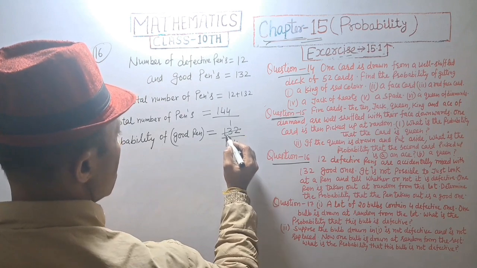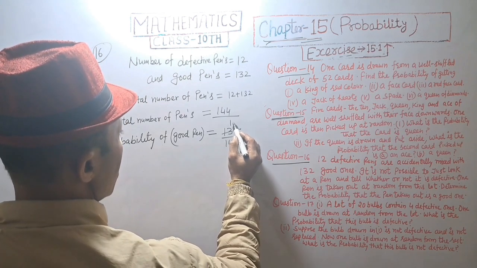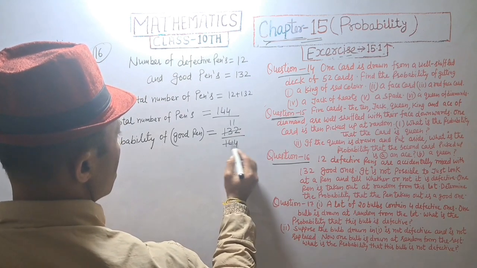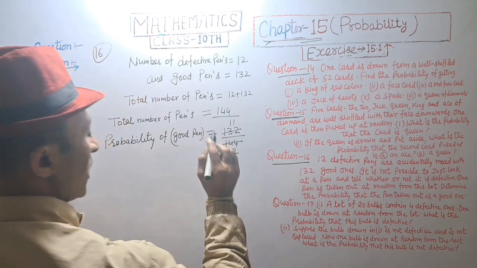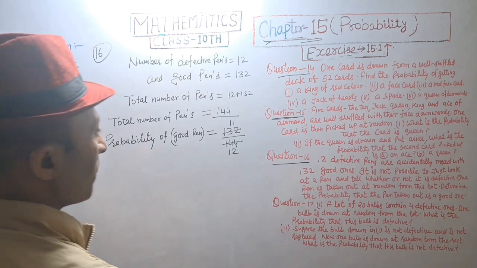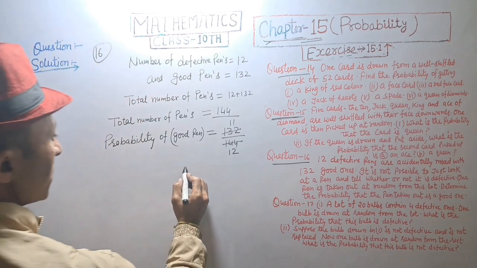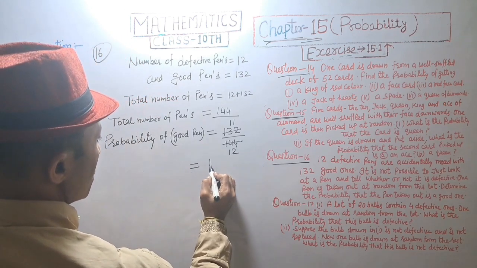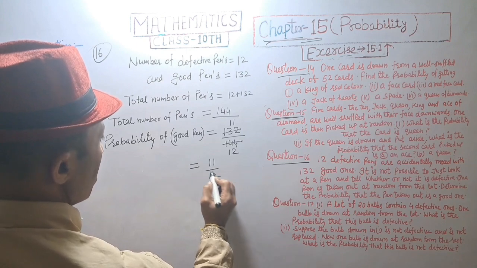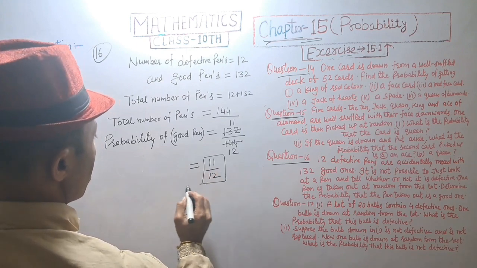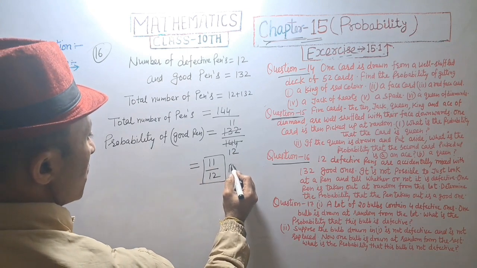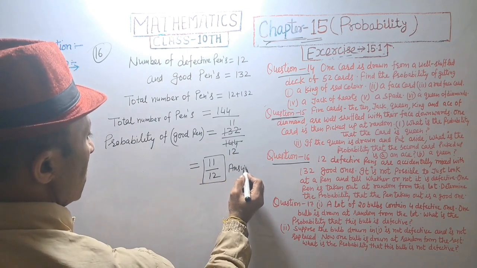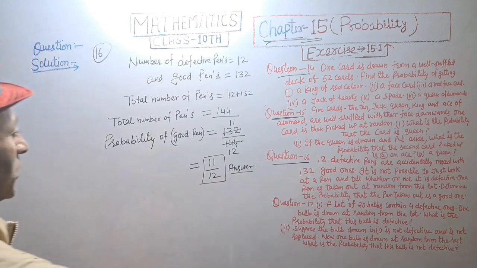12 ones are 12, and 12 12s are 144. That is equal to 11 upon 12. Probability of good pen is equal to 11 upon 12. Answer.